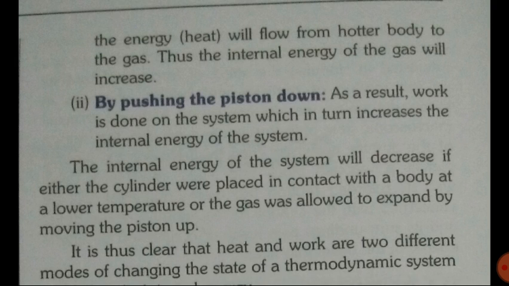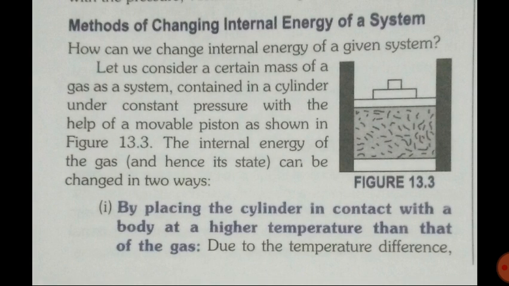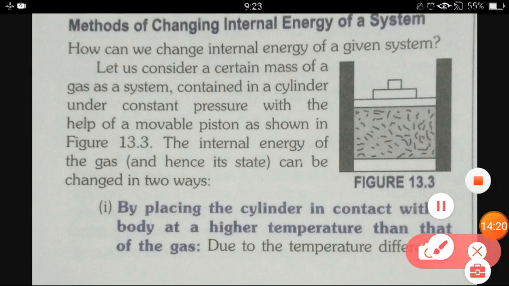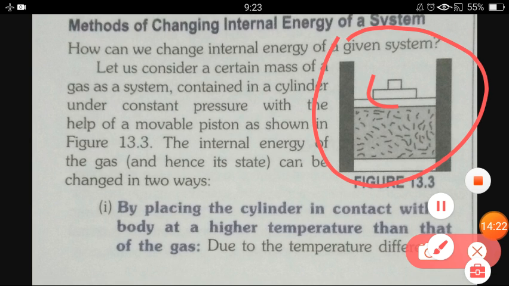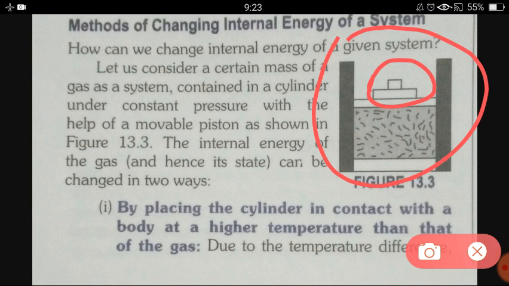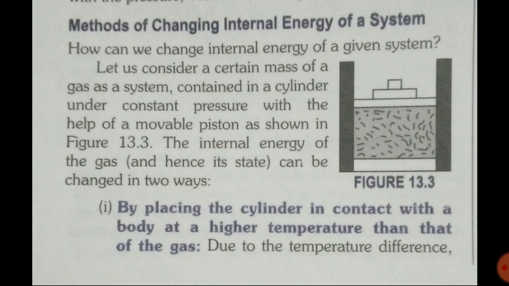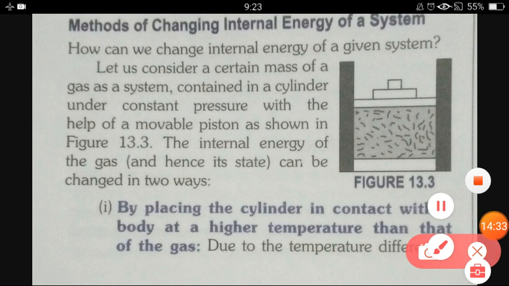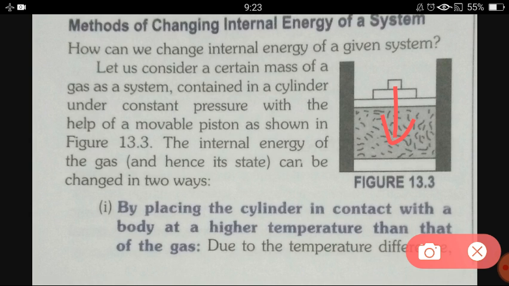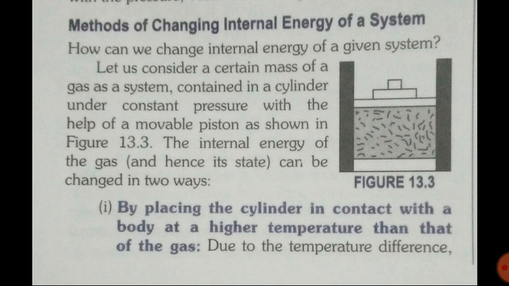Second is by pushing the piston down. So here you can see one container is there. In this container this is one piston, it is a movable piston, and this is the handle. So if we push the piston in downward direction, what happened? The volume of the container will decrease. Initially the gases are moving in the whole container, they have large volume. But if we push the piston in downward direction, the volume of the container will decrease.